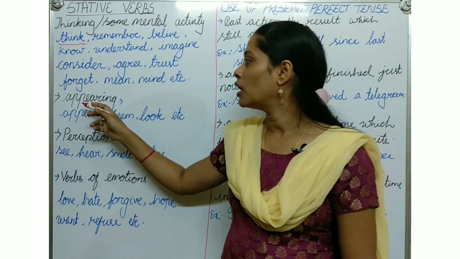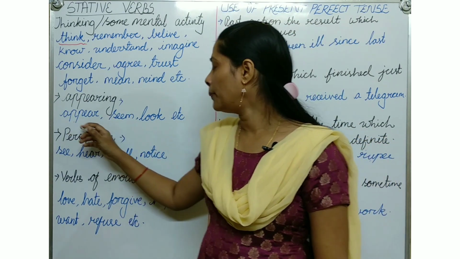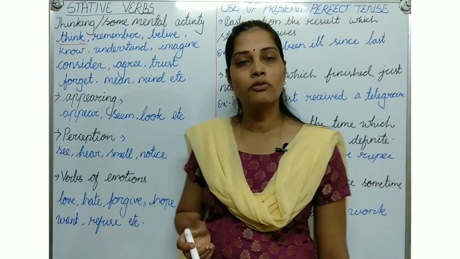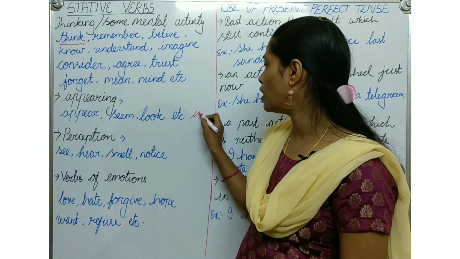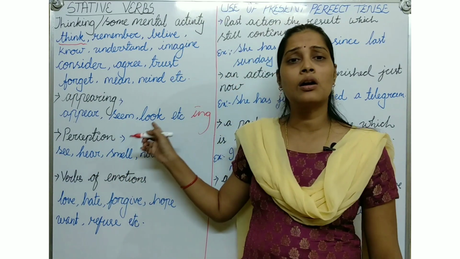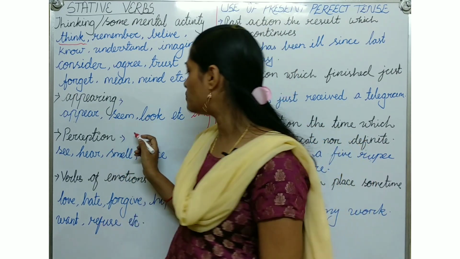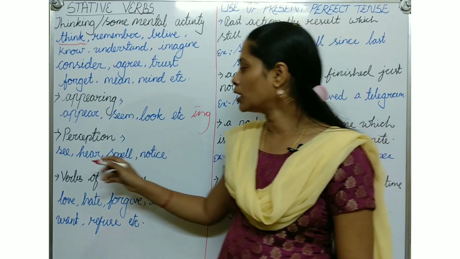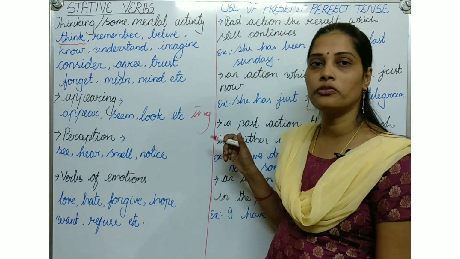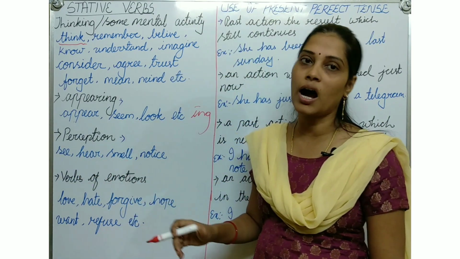Now, another point: appearing. Appear is also a kind of stative verb. Appear, seem, look. These are also a few stative verbs which we can't use with the ing form. Then perception, which is also called the five sense organs. Like see, hear, smell, notice, recognize, such kinds of words are also known as stative verbs. We can't use these with the ing form.